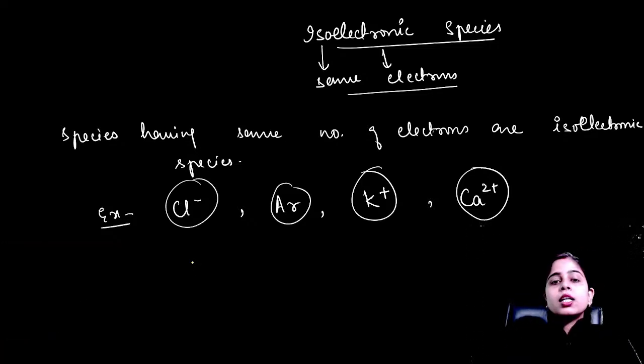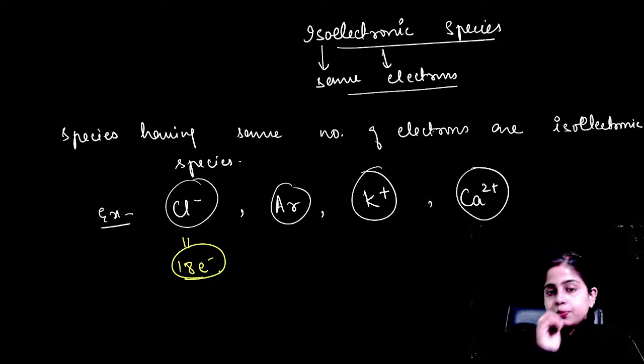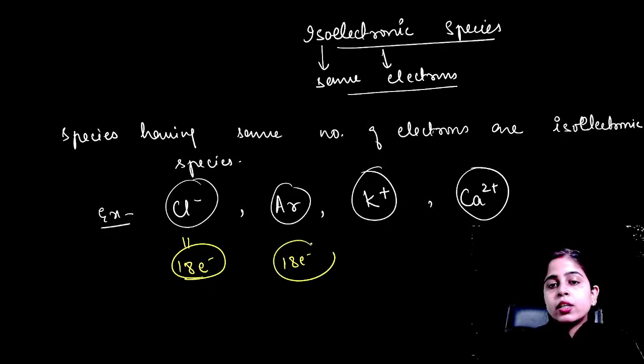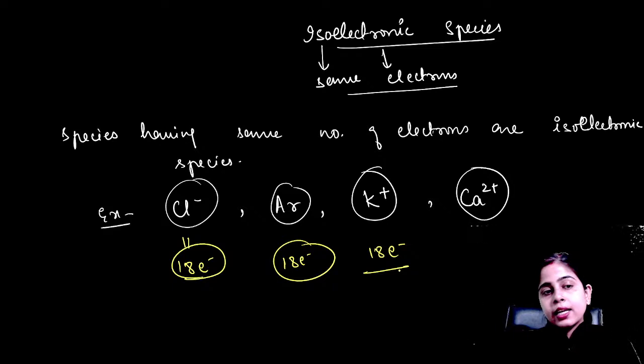Let's try to understand. When chlorine is in atomic form, it contains 17 electrons, and it is carrying a -1 charge on itself, so it will have 18 electrons. Now argon is originally having 18 electrons only. Potassium originally had 19 electrons. You can see one positive sign on potassium, so that means it has lost its 1 electron and it is having 18 electrons now.